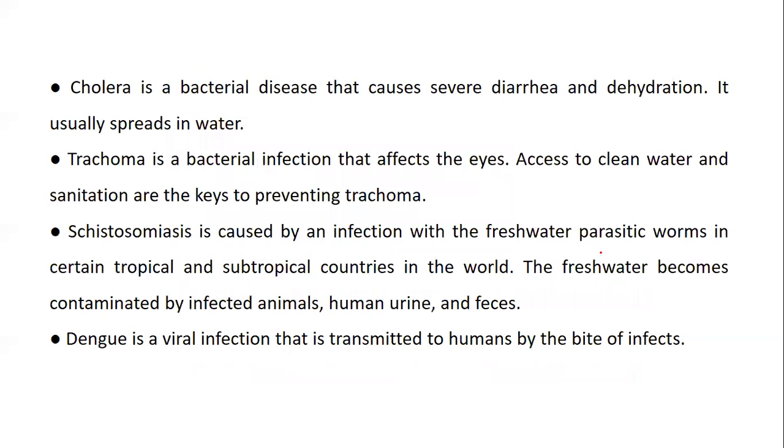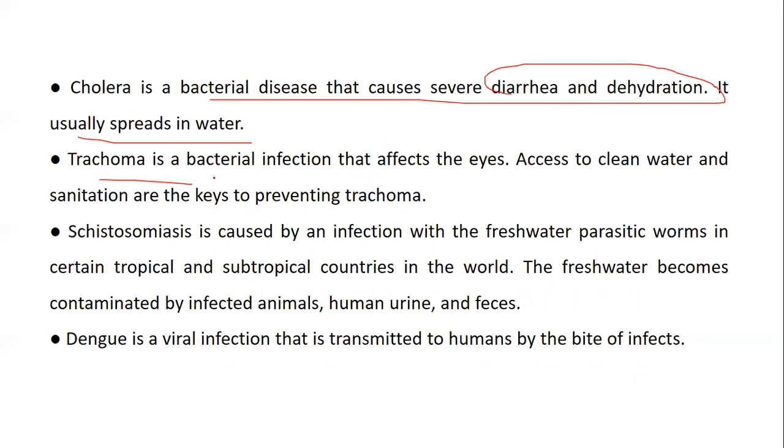Cholera is a bacterial disease that causes severe diarrhea and dehydration, which usually spreads in water. Trachoma is a bacterial infection that affects the eyes. Access to clean water and sanitation are key for preventing trachoma. Schistosomiasis is caused by an infection with fresh water parasitic worms in certain tropical and subtropical countries in the world.